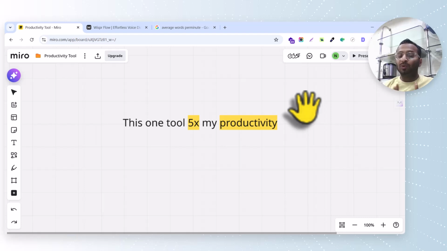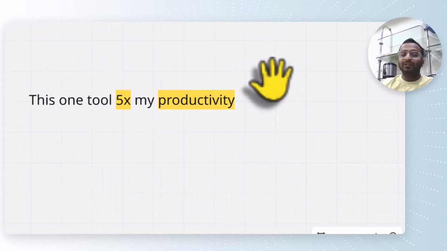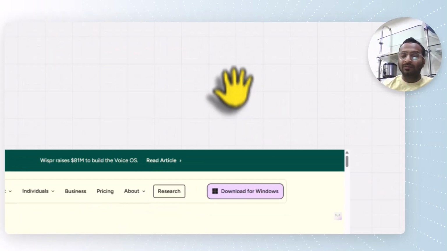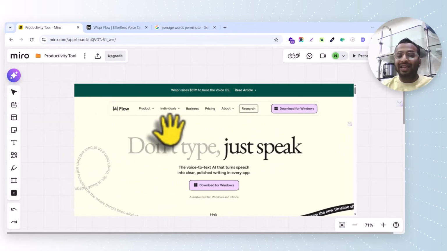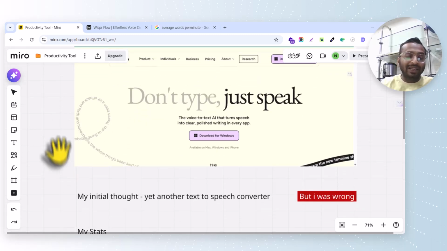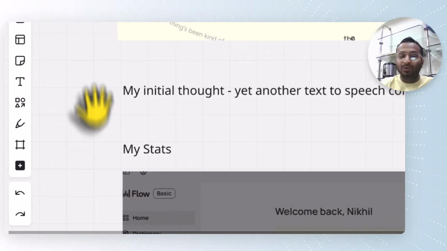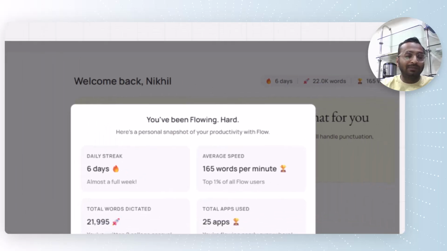This one tool almost 5x my productivity. So the name of the tool is Whisperflow. When I learned about Whisperflow, I thought it may be yet another text to speech AI converter, but I was completely wrong. When I started using it, I was completely blown away with all the features it provided.